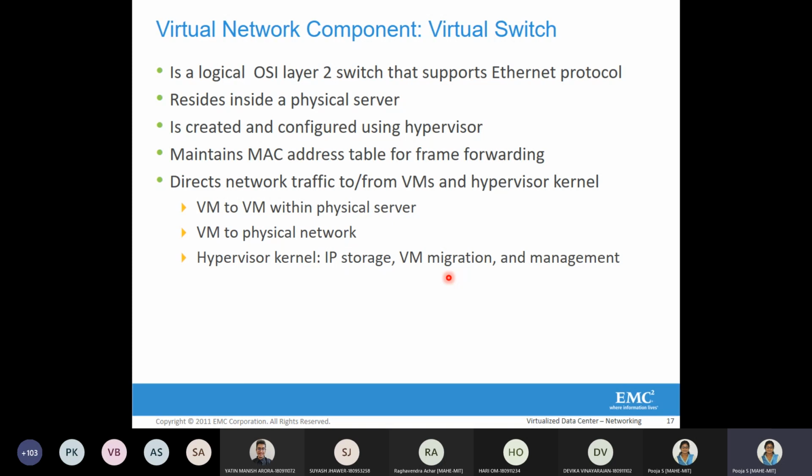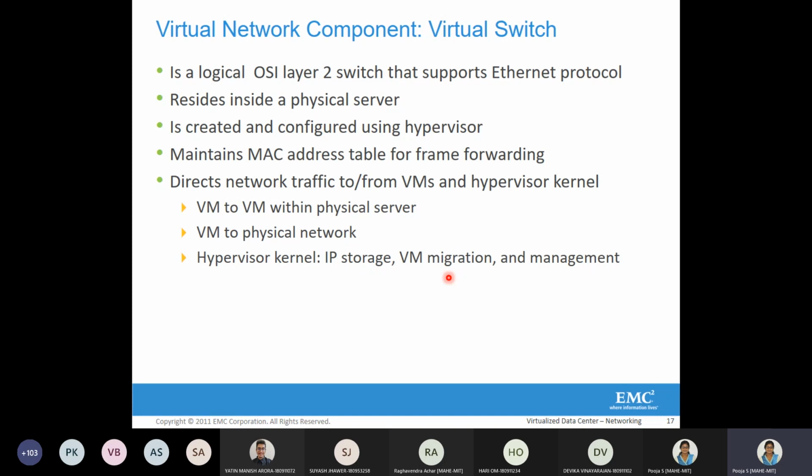And in order to start the communication of these virtual machines based on some common functionality, we have to create a virtual network. That virtual network is created using a virtual switch, which is also configured using the hypervisor. Basically, the virtual switch has a MAC address table. As we have already said, while powering on a virtual machine, the hypervisor gives each virtual machine a unique MAC address and IP address. So the VMs connected to that virtual network are maintained via the MAC address table.